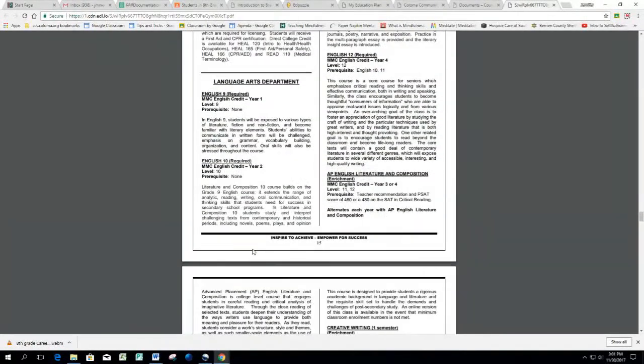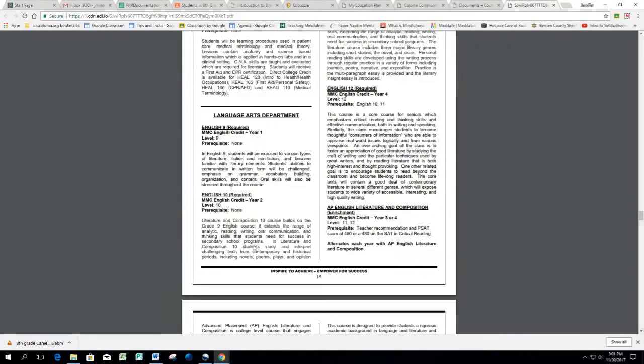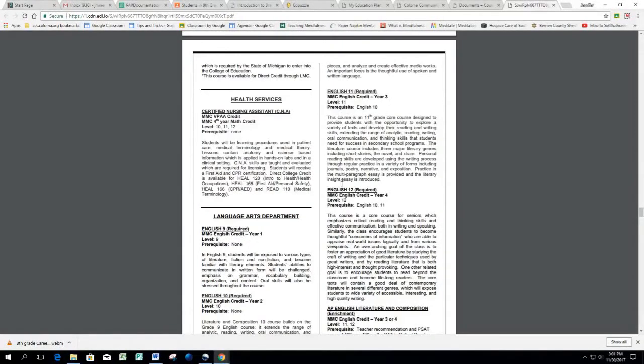Okay, junior year, you have to look at this information carefully. Up here on the right column, you'll see English 11 is required, Michigan Merit Curriculum requirement, 3rd year of English, that's your junior year, level 11, prerequisite English 10.